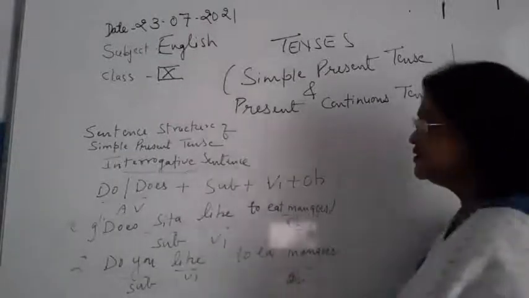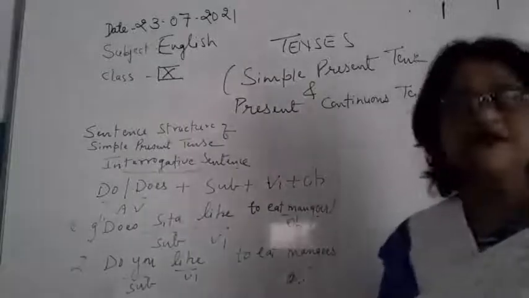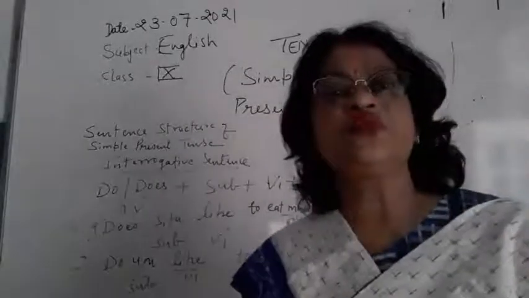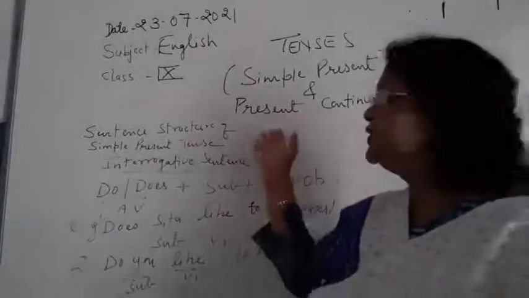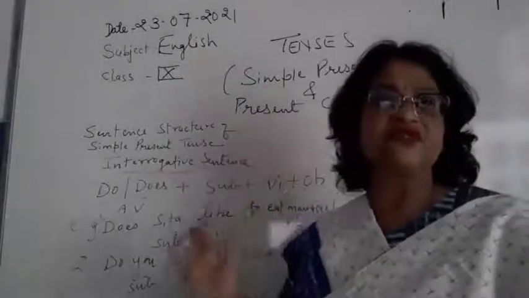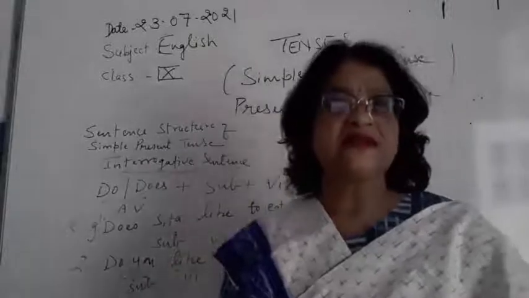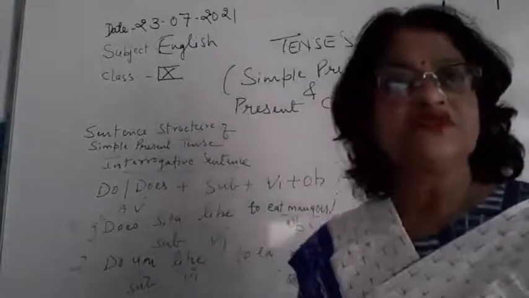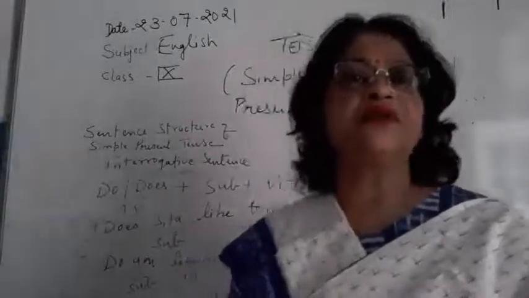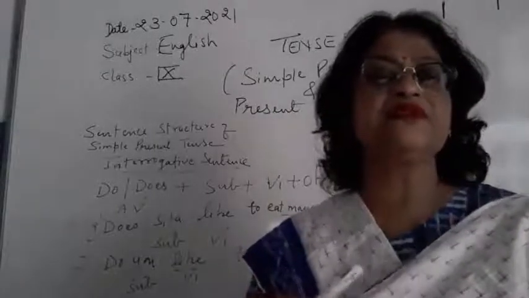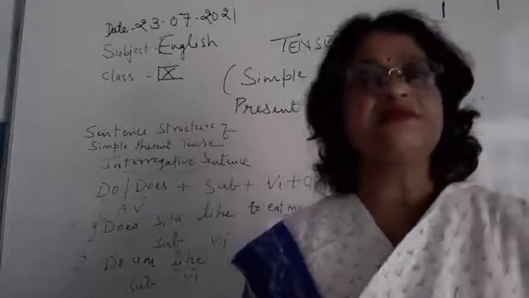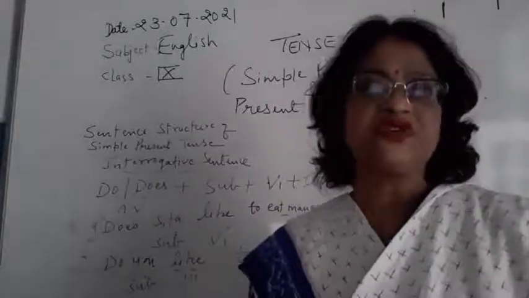Okay, so children, since the time is almost over, in the next video I will be teaching you the sentence structure and uses of present continuous tense. So today we have discussed simple present tense, and present continuous tense we will discuss in my next video class.